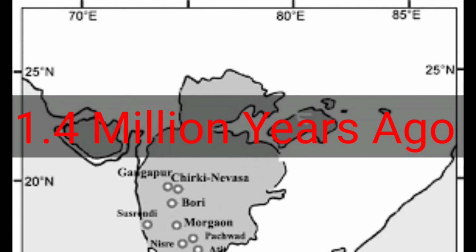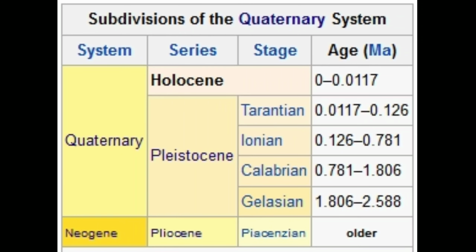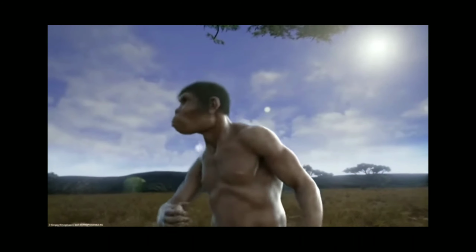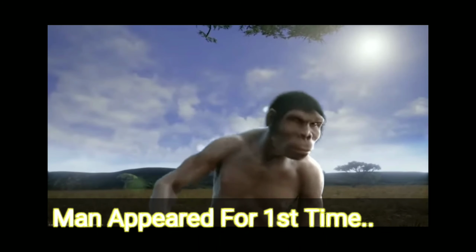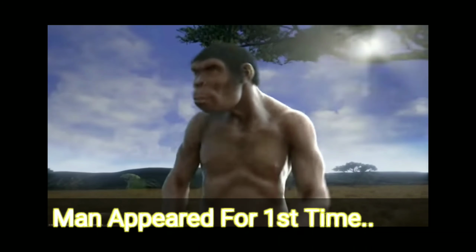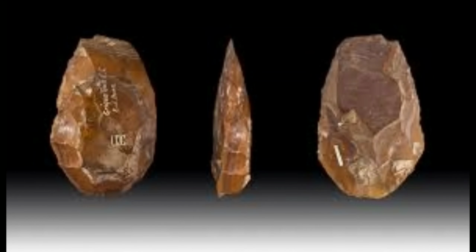The evolution of Earth's crust shows four stages. The most important stages are the Pleistocene, that is the most recent, and the Holocene, that is the present. The Pleistocene age is important because it is said that man appeared on earth for the first time in the early Pleistocene period, which is also called the ice age. Man used tools made of stone, so it is also called the stone age.